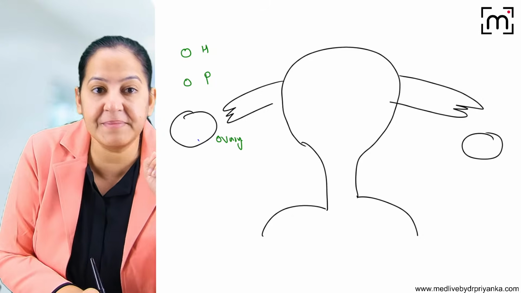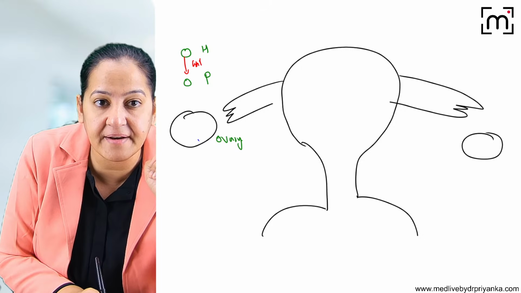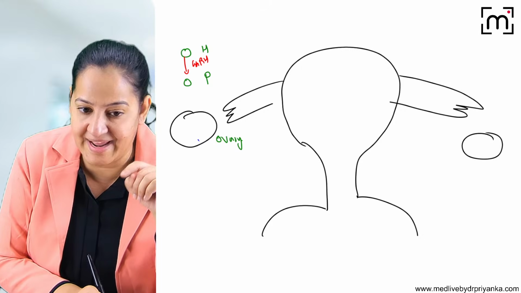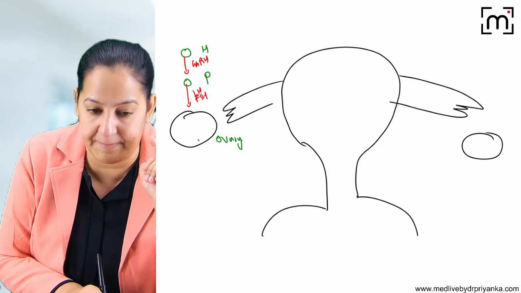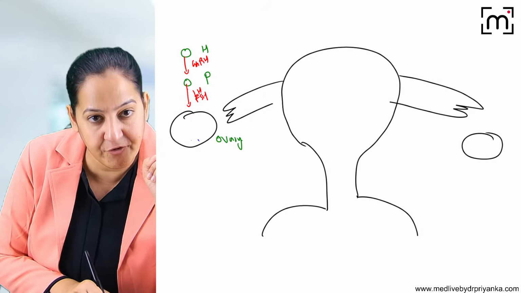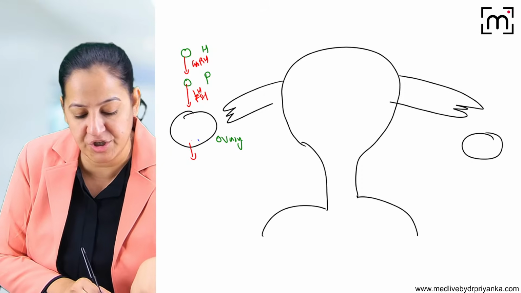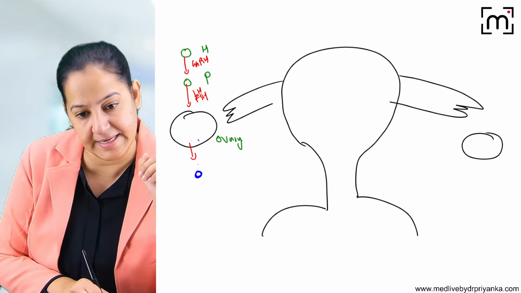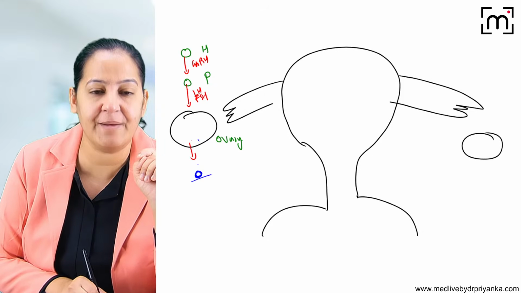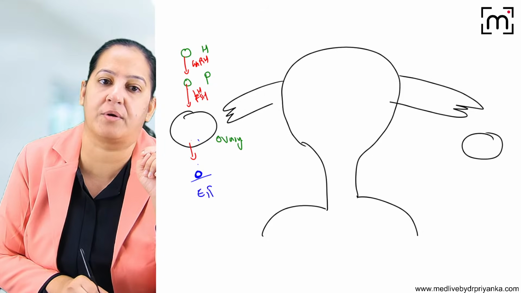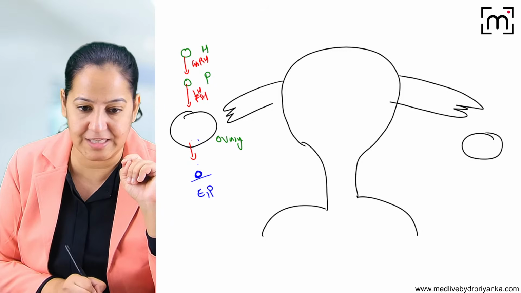From the hypothalamus, GnRH comes and acts on the pituitary. From the pituitary, LH and FSH come and act on the ovary. Then from the ovary, ova will be released. Ovulation takes place, ova will be released, and estrogen will also come. So from the ovary, number 1, ovulation takes place. Number 2, estrogen and progesterone are also released from the ovary.